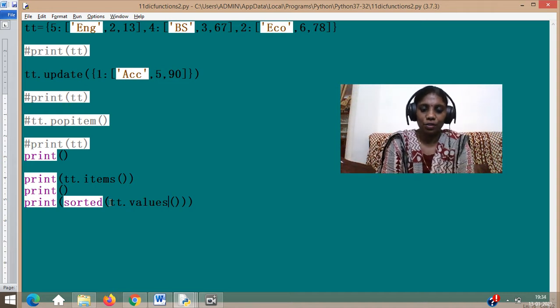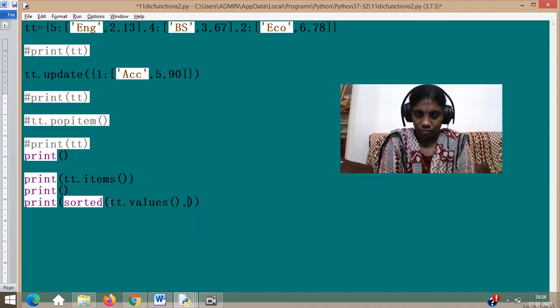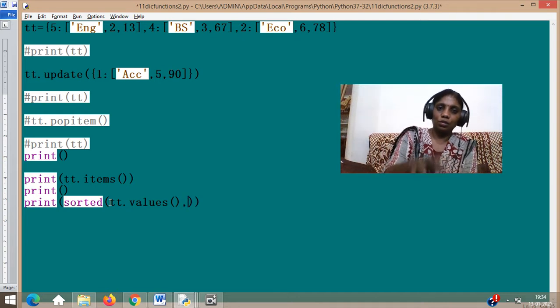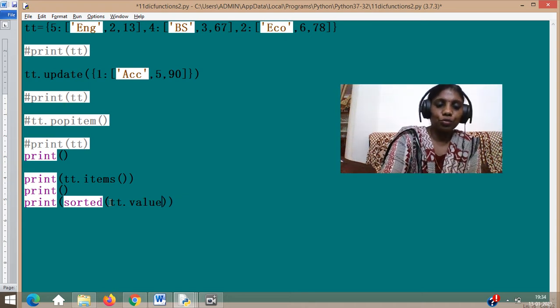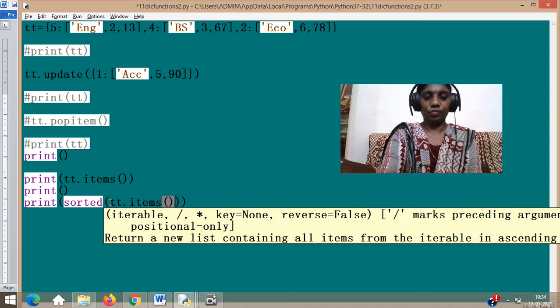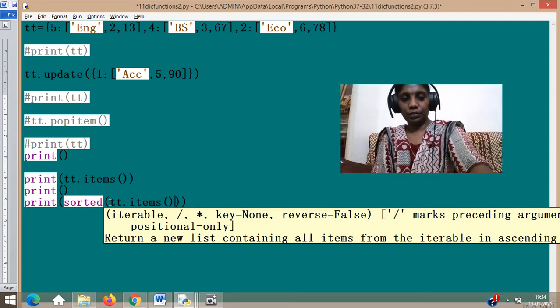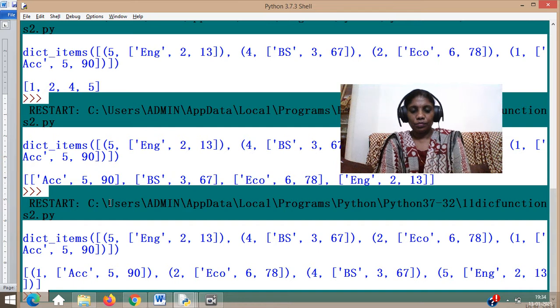Remember that you need to give reverse equal to true as your next argument. First the original one to be sorted, then reverse equal to true. Now I wanted to show you that this also will work. Remember that the bracket has to be closed, if not, a problem will come.